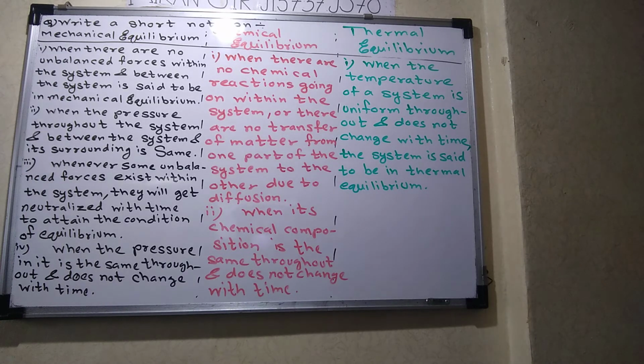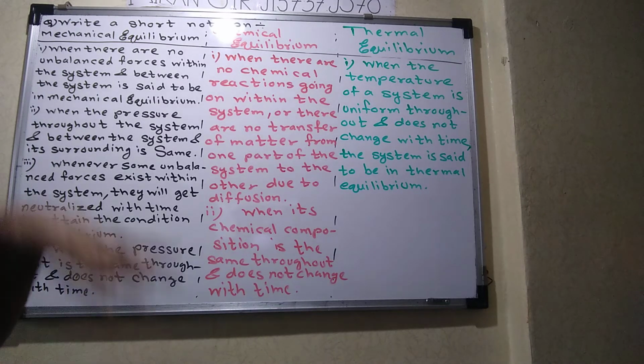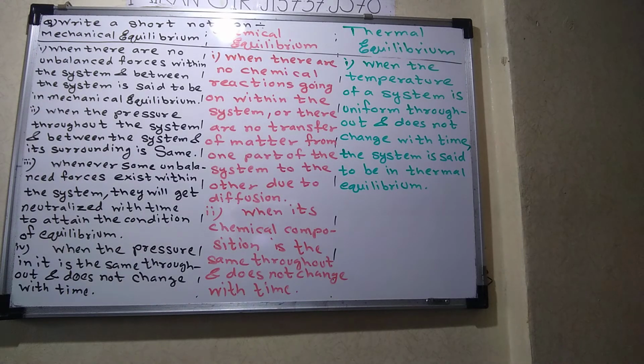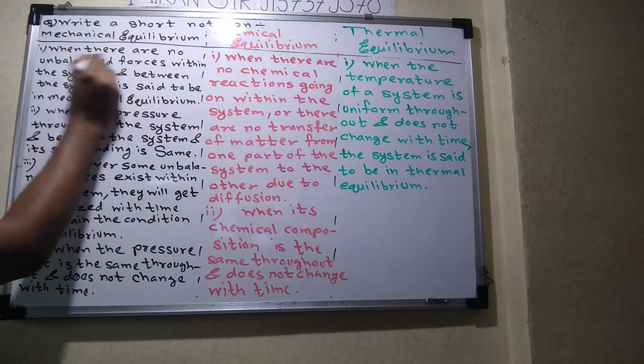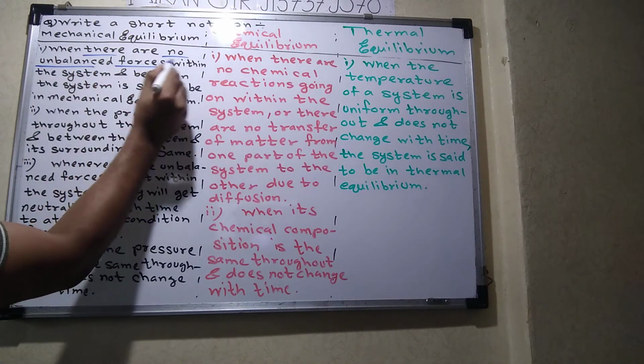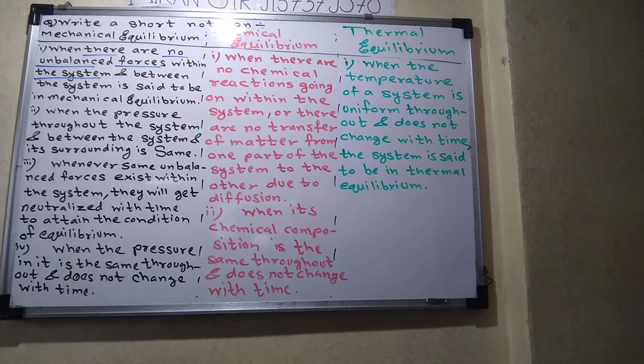So let me explain mechanical equilibrium. Mechanical definitely depends on some mechanical movement of that particular system, or a part of that system. A simple example is a piston. When the piston moves up and down, it is definitely because of pressure. So mechanical is always related with the parameter called pressure. Mechanical is totally dependent on the pressure parameter. So when there are no unbalanced forces within the system, there is no external force.